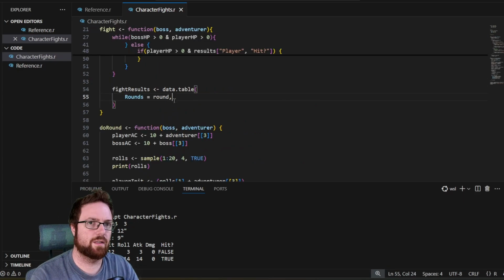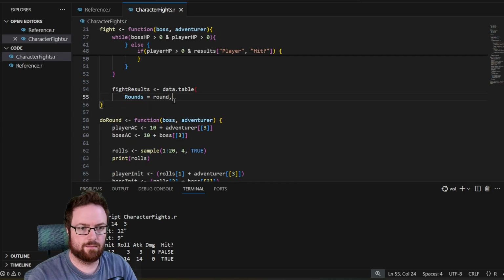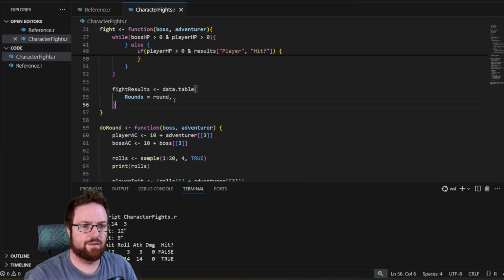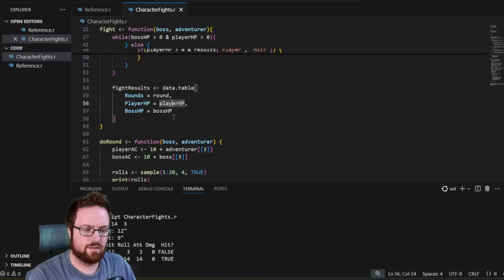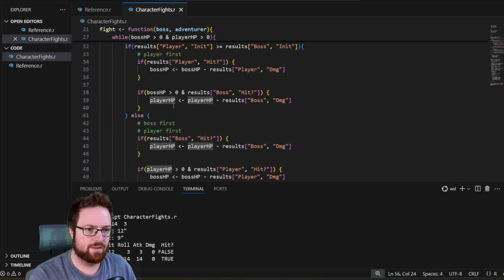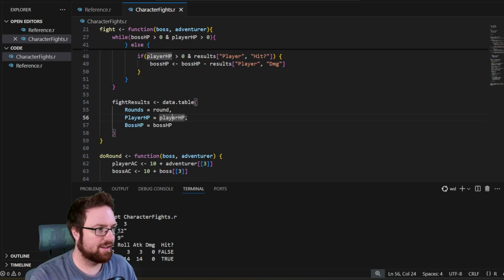Oh wait, would this just be a column? Yeah, this would just be a column, a row or whatever. No, I want to do it as a data table. I just like data tables, they're fun. I'm gonna start with just this. We could also do all sorts of things like counting how many hits and stuff like that, but I have been going a very long time.